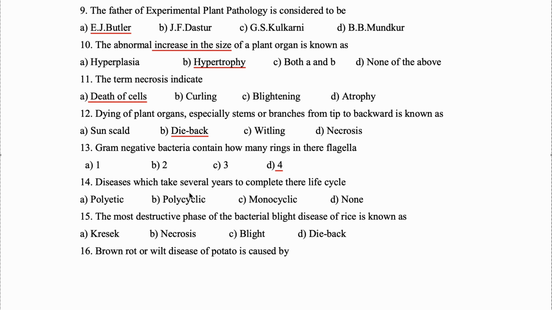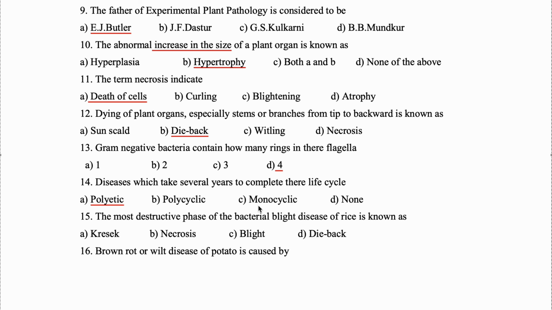Diseases which take several years to complete their life cycle. So it will be polyetic disease. Now this is a type of question in which we normally get confused. The difference between monocyclic, polycyclic and polyetic diseases, right? So monocyclic diseases are those which complete their life cycle in a single season or year. One life cycle, that is monocyclic disease.